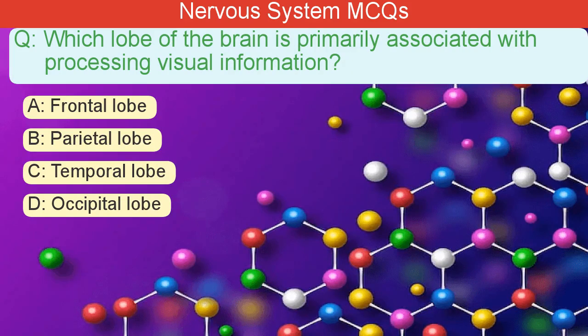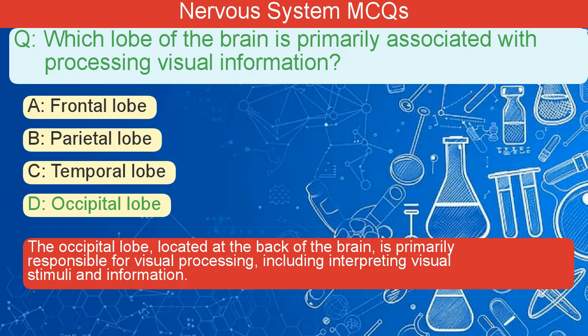Which lobe of the brain is primarily associated with processing visual information? A. Frontal lobe. B. Parietal lobe. C. Temporal lobe. D. Occipital lobe. The correct answer is D. The occipital lobe, located at the back of the brain, is primarily responsible for visual processing, including interpreting visual stimuli and information.